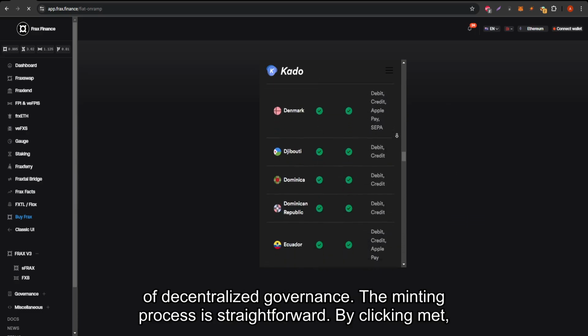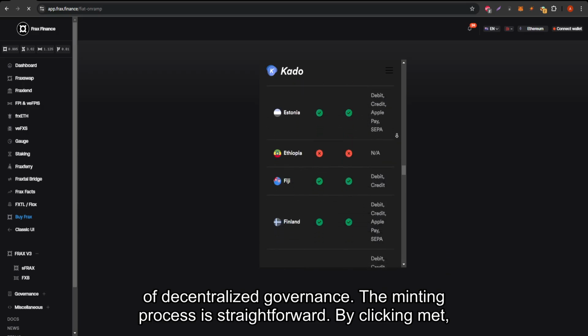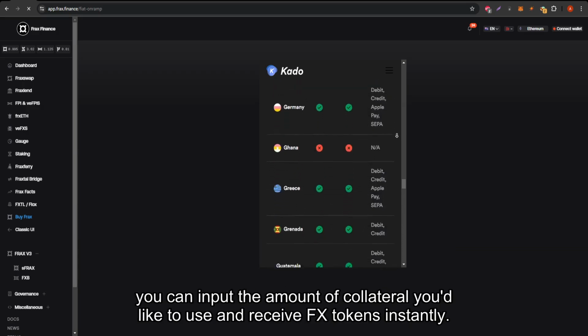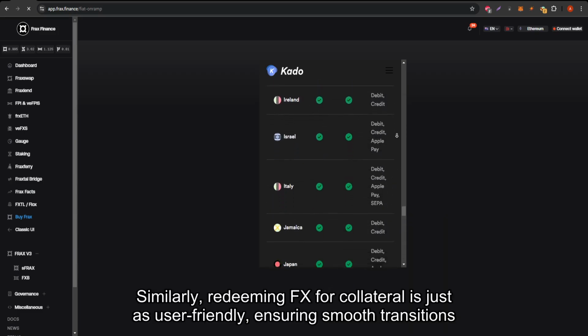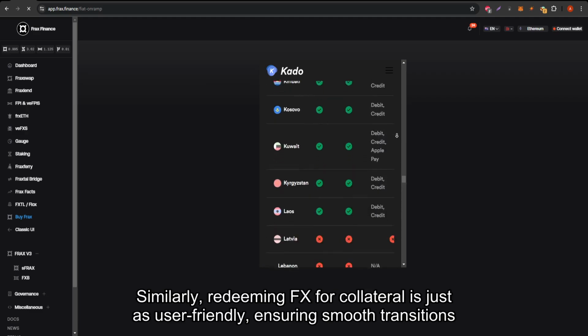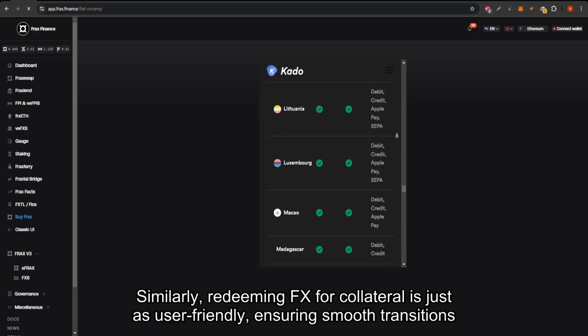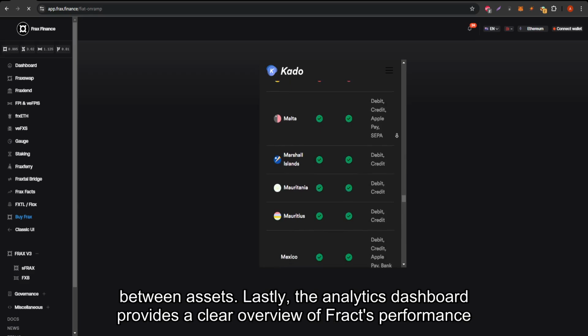The minting process is straightforward. By clicking Mint, you can input the amount of collateral you'd like to use and receive FRX tokens instantly. Similarly, redeeming FRX for collateral is just as user-friendly, ensuring smooth transitions between assets.